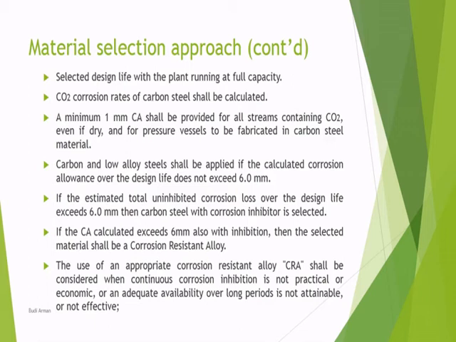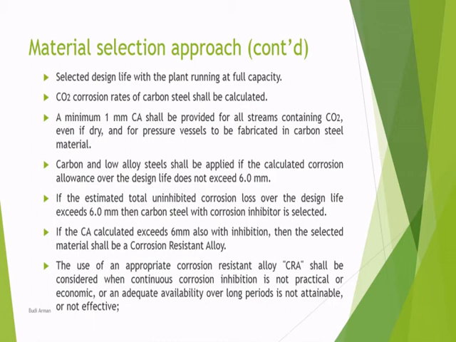So if we only have a small length with the corrosion inhibitor, it will not be economic, because building the chemical injection package will cost. Purchasing the chemical itself also will not be economic if we have a small quantity.